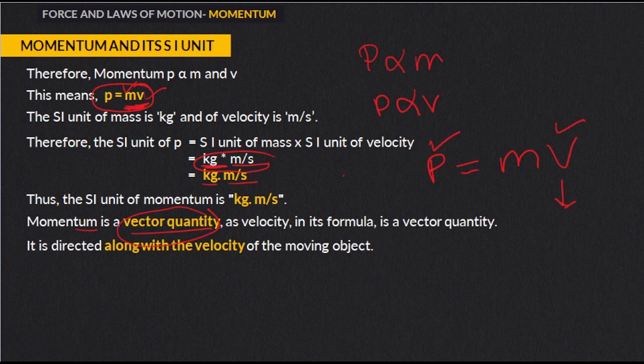And we can see that if we are throwing a ball and it has some momentum, we are throwing it in a particular direction. For example, in the example of breaking the glass, let's say this is a glass door and this is a stone. If we want to break it, we'll have to throw the stone in a particular direction. So obviously momentum is talking about the direction as well as the magnitude. That's why it is a vector quantity. Okay, and its direction is along the direction of the velocity.